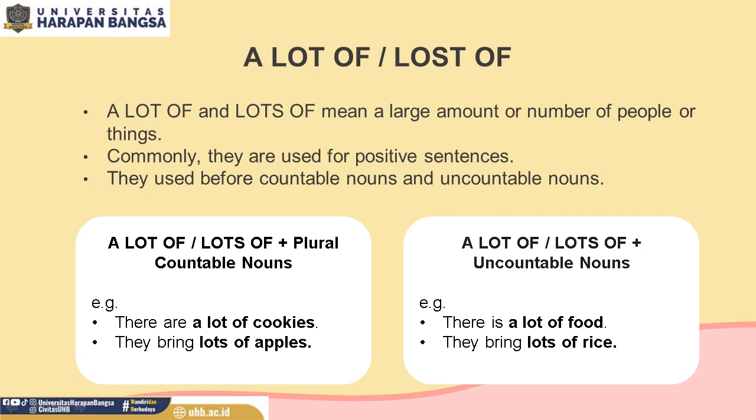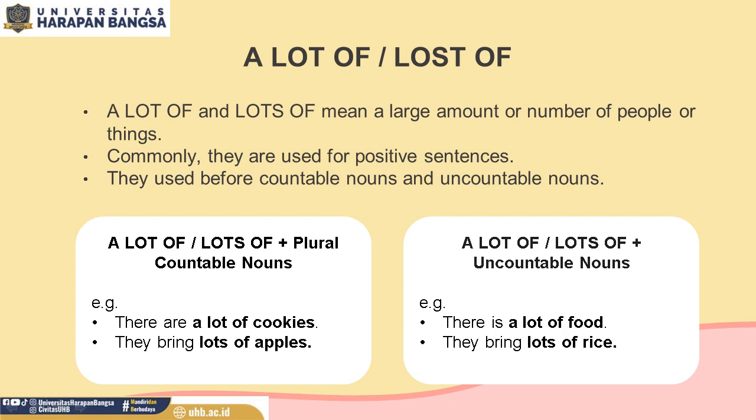A lot of and lots of. The same as many and much, a lot of and lots of mean a large amount or number of people or things, but they are commonly used for positive sentences. They are also used before countable nouns and uncountable nouns.